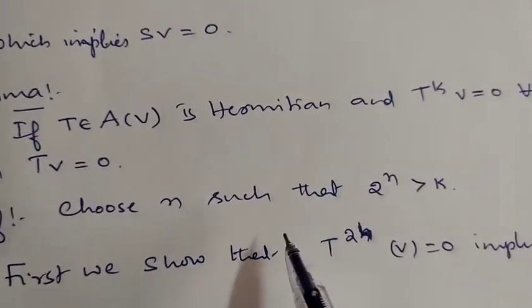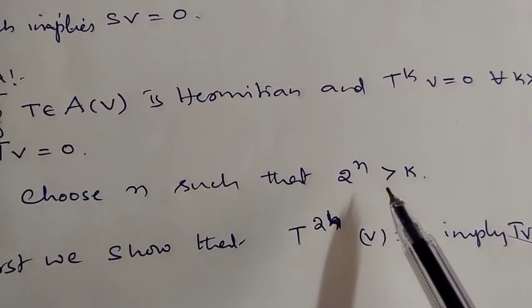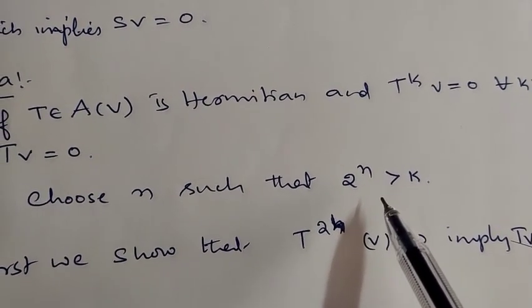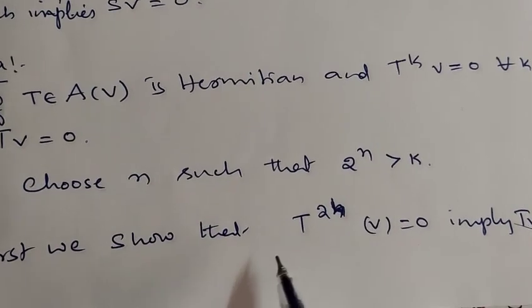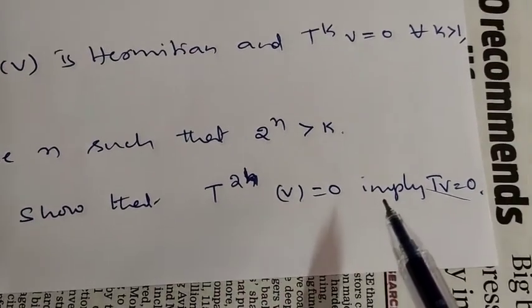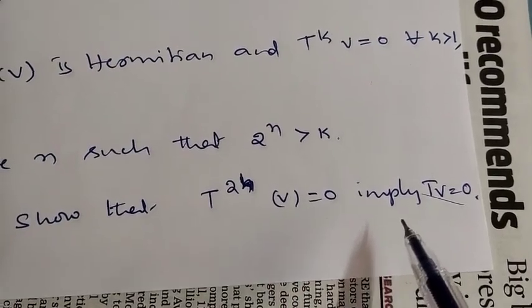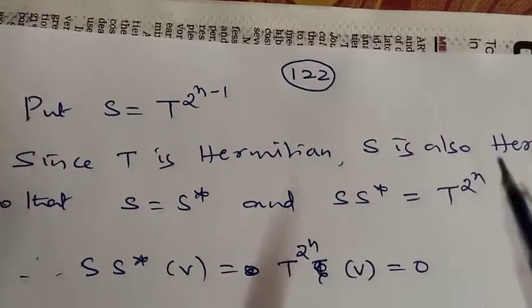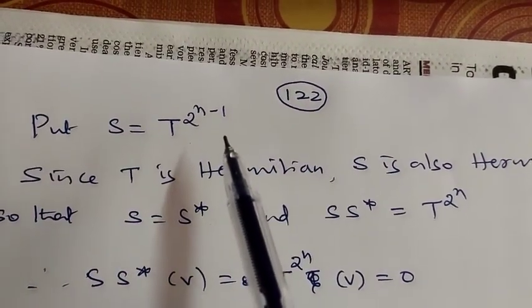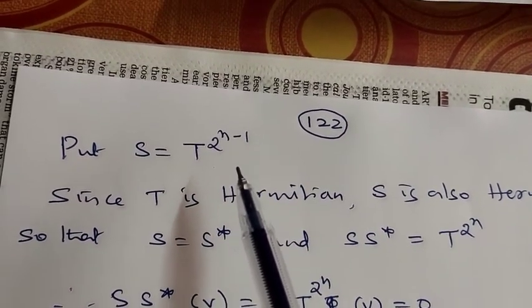Now we choose n such that 2 to the power n is greater than k. This is certainly possible; that result you studied in your analysis class. So first we show that T to the power 2 to the power n of V is 0 implies T of V is 0. For this, I will take S to be T to the power 2 to the power n minus 1, one power lower than T to the power 2 to the power n.